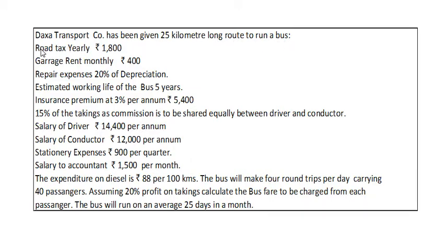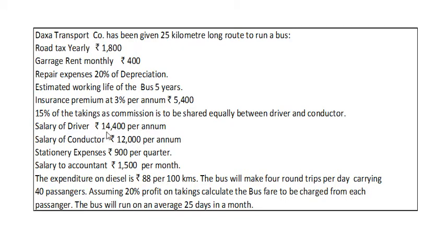And other details of the bus: road tax yearly rupees 1800, garage rent monthly rupees 400, repair expenses 20% of depreciation, estimated working life of the bus 5 years, insurance premium at 3% per annum rupees 5400, 15% of the takings as commission is to be shared equally between driver and conductor.